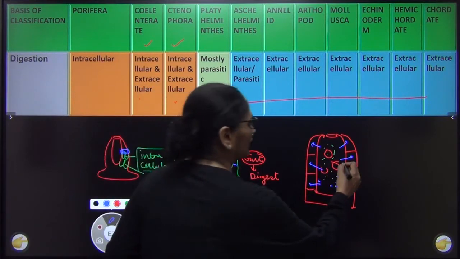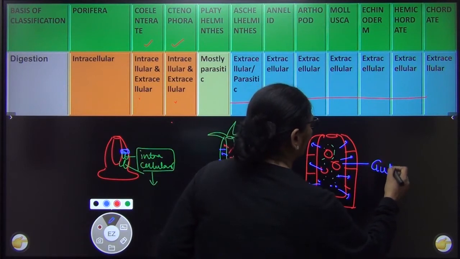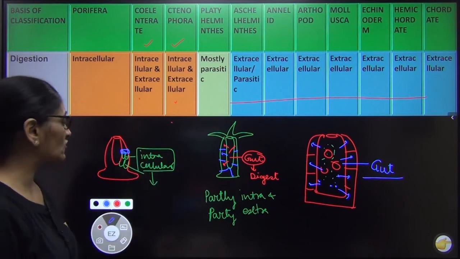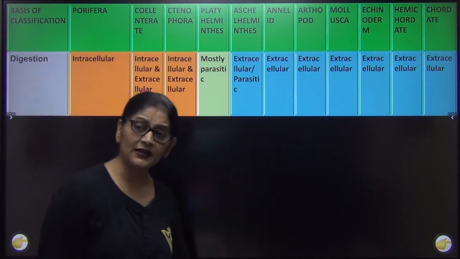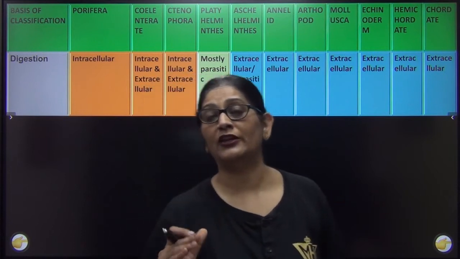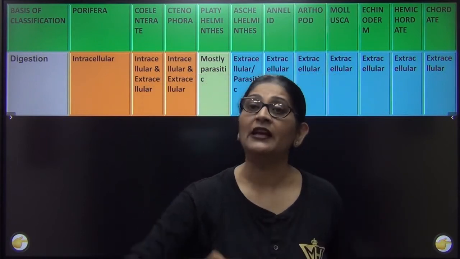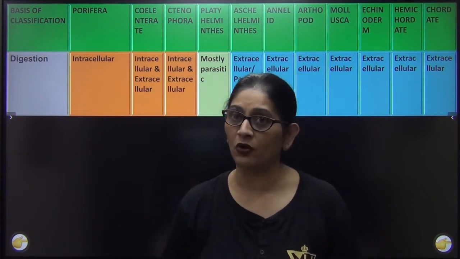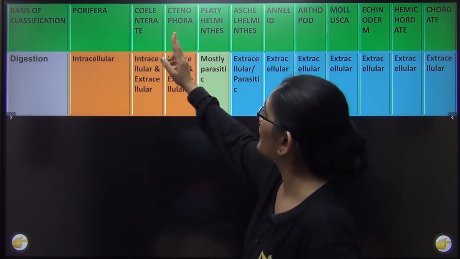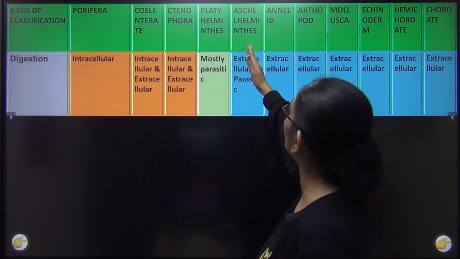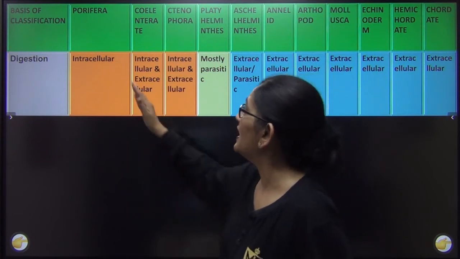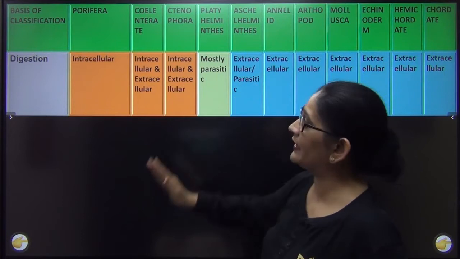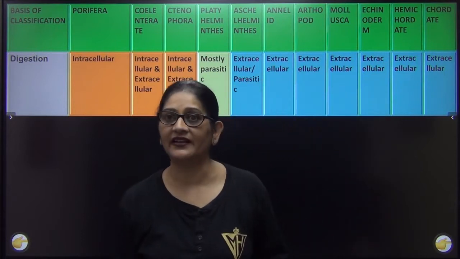The complete digestion took place in the gut, and once the digestion got over, only then we sent it to the various cells of the body. So this is called extracellular digestion, right? So मैंने आपको बताया था, I'm going to tell you about the various systems of the body. First system I have discussed is the digestive system. How the digestive system evolved. There is no digestive system here. Here the digestive system is incomplete. From here onward it is complete. Till here the digestion is intracellular and extracellular, and then gradually the entire digestion took place in the gut itself.